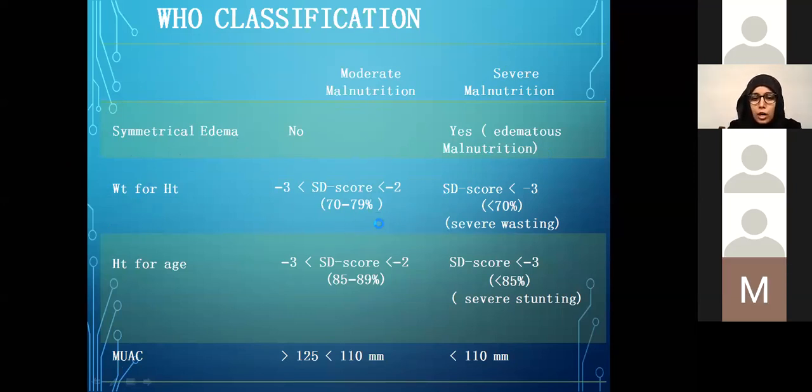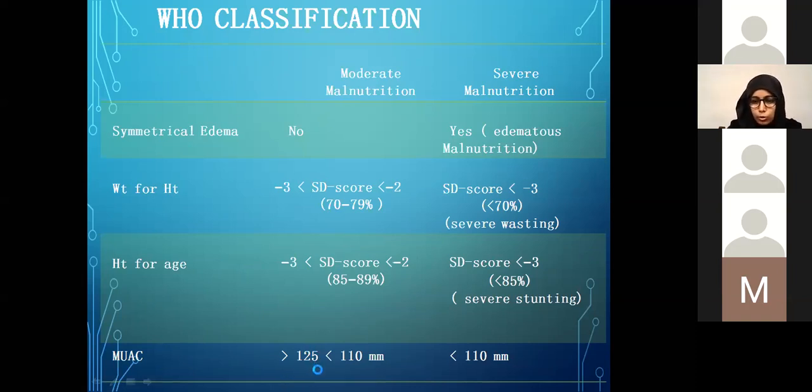For weight for height, if it is between -2 to -3, then that will be moderate. If it is less than -3, then that will be severe. If height for age is between -2 to -3 standard deviation score, then again it will be moderate. If it is less than -3, that will be severe. For mid-upper arm circumference, the metric number is 125 millimeter.